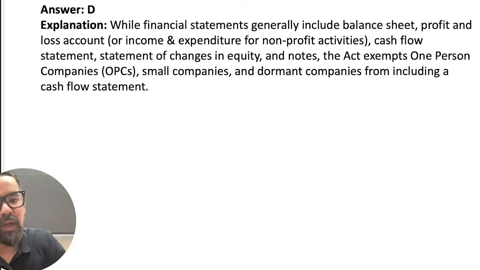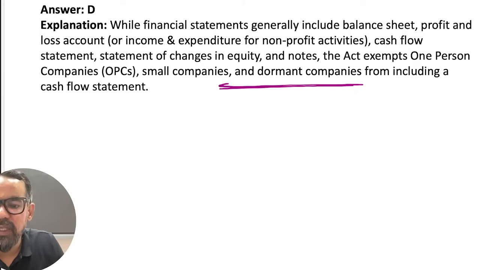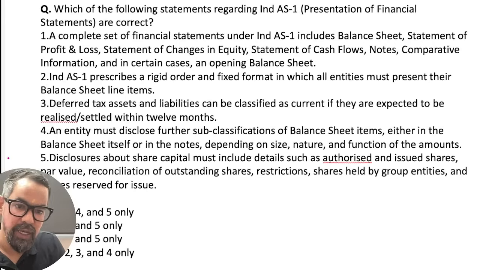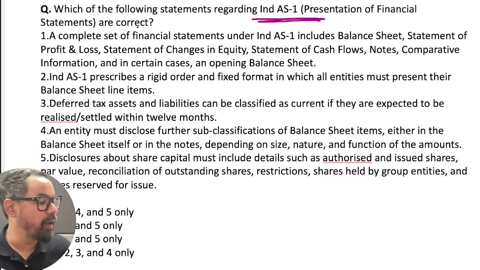Okay, so D will be the right answer, as the exemption applies to one-person companies, small companies and others. This is something which can be managed, right? Next one: Accounting Standard 1, presentation of financial statements, which are correct.